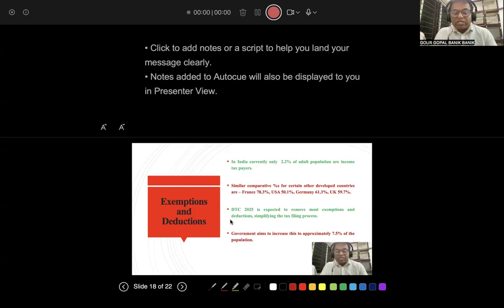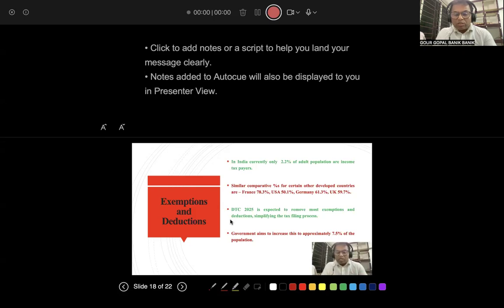These percentages may change a little if you check, as I have taken them from the internet. But just see this: only 2% or a little more than 2% of people are paying tax and other people are enjoying. So the tax burden is on few people. Whenever DTC comes, many people may think it will bring more tax burden on taxpayers. But think from these statistics: when only 2% of people are paying income tax and 98% are enjoying, think about the situation.